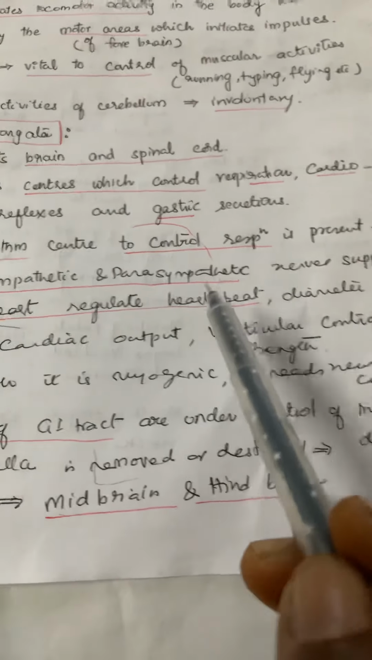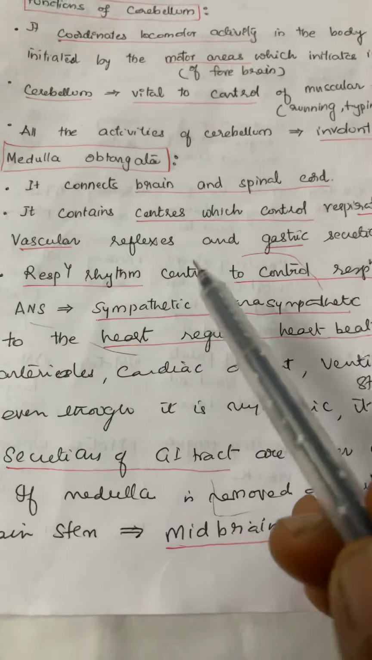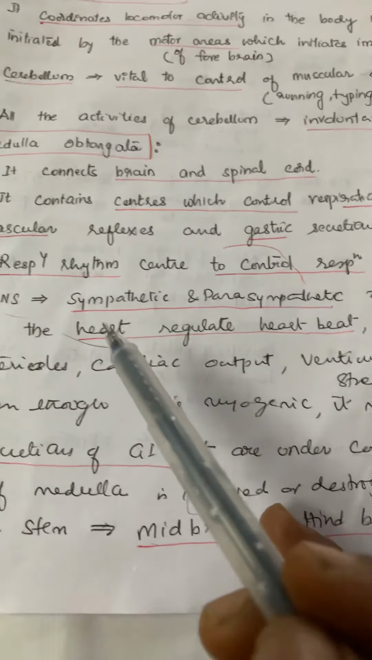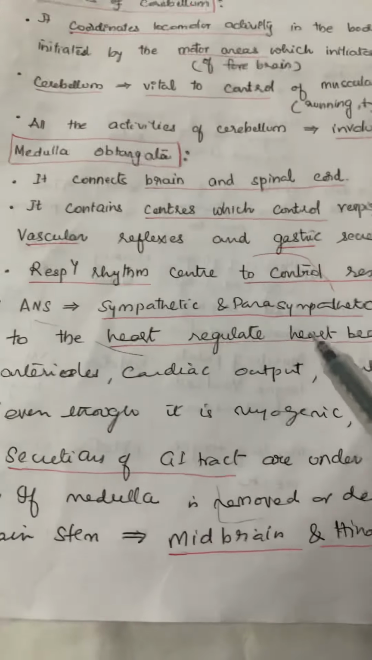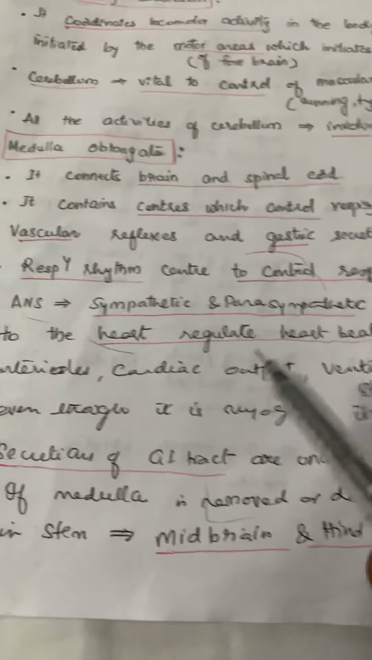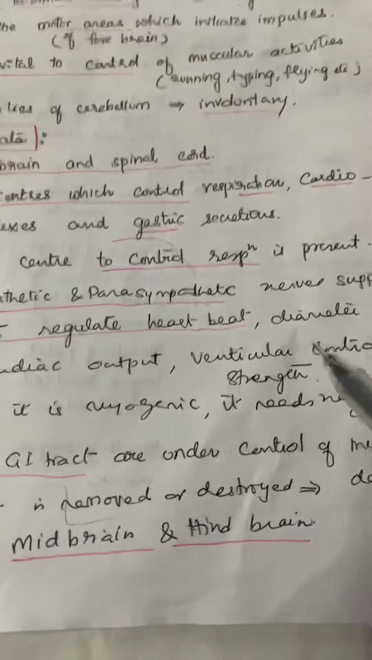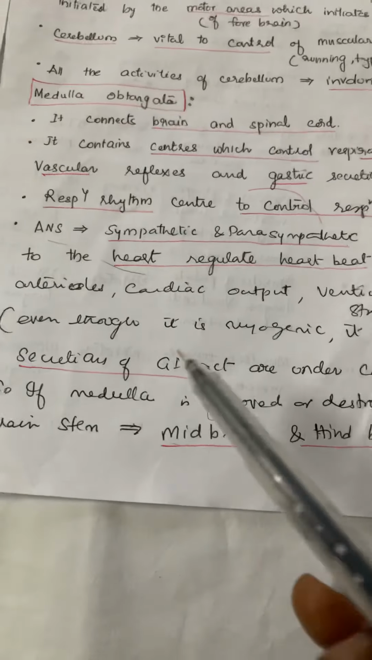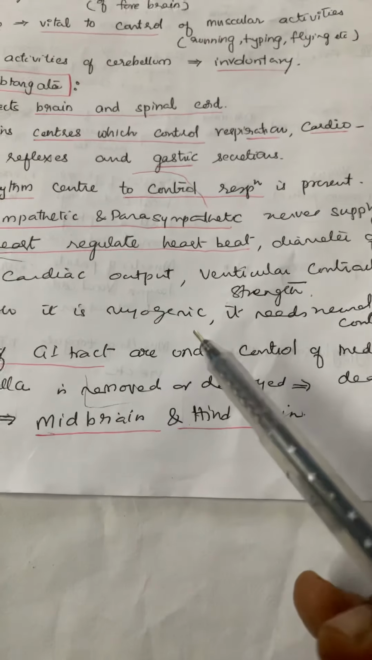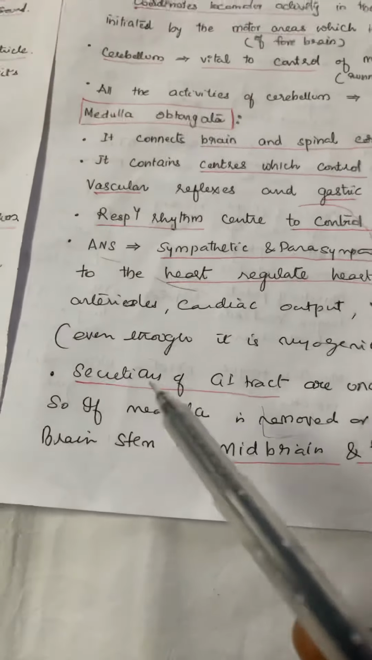The respiratory rhythm center which controls respiration is present, as I told you, with the pneumotoxic center in the pons while we were discussing it. And the autonomic nervous system, which is formed by sympathetic and parasympathetic nerves, is supplied to the heart to regulate the heartbeat, and they regulate the diameter of the arterioles, the cardiac output, the ventricular contraction, and the strength of the ventricular contraction. Even though the heart is myogenic because of its pacemaker tissue and muscle tissue, it needs the control of the brain also. Neural control is also required.